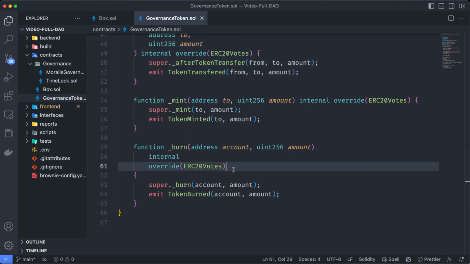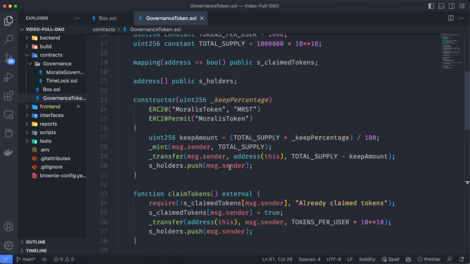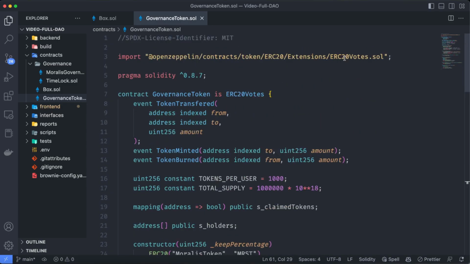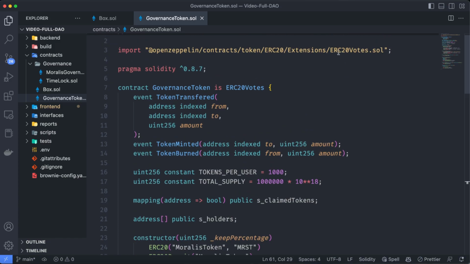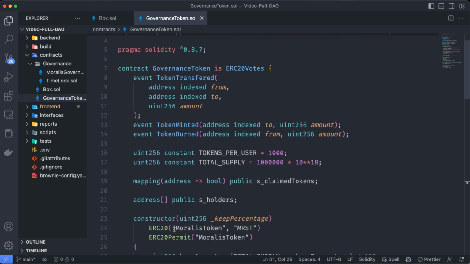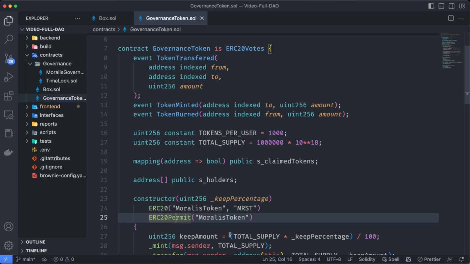And by the way, if you are wondering why we need to use the ERC20 votes at the end, it is because ERC20 votes has this ERC20 permit, which is going to create a snapshot, because we don't want a person to buy a ton of tokens and then dump after the voting is over.